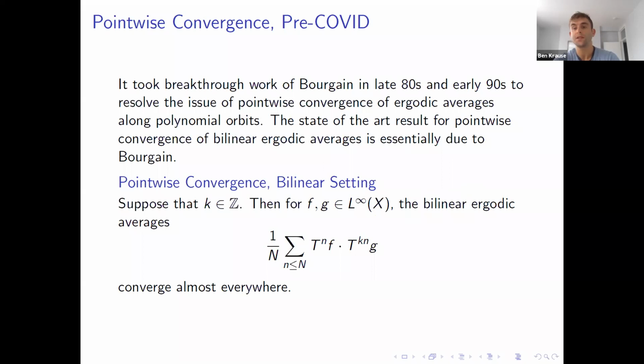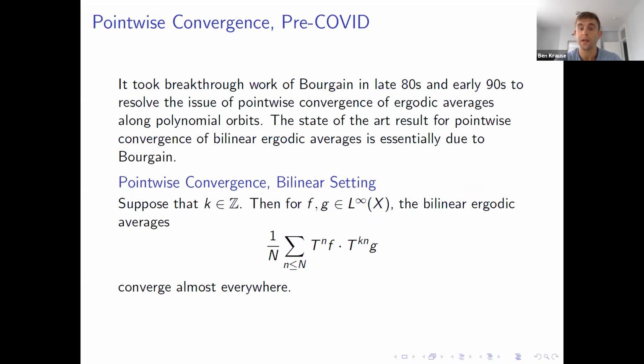But the pointwise situation is far less understood. For instance, we know how to prove norm convergence for Cesàro averages along polynomial orbits. We've known how to do that for a very long time. But it wasn't until Bourgain's work in the late 80s and early 90s that we understood how to prove pointwise convergence for ergodic averages along polynomial orbits. As far as the bilinear theory is concerned, basically the strongest thing we knew was due to Bourgain in the early 90s. And here's the statement.